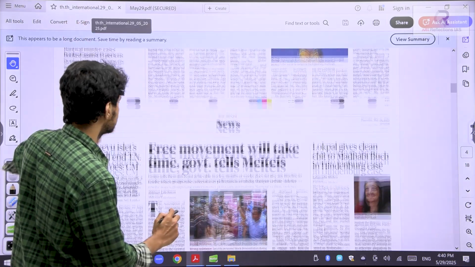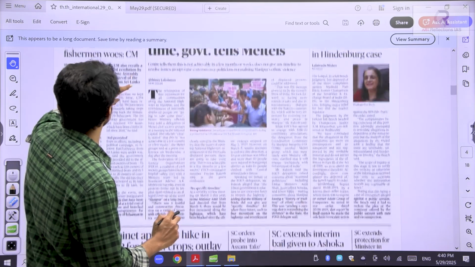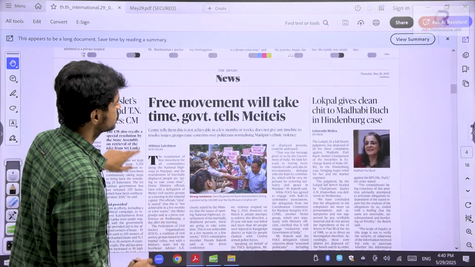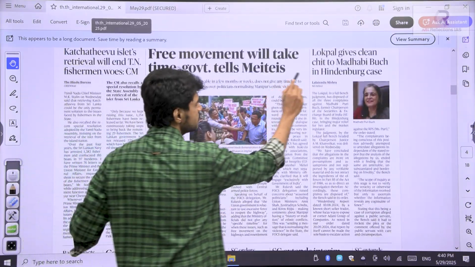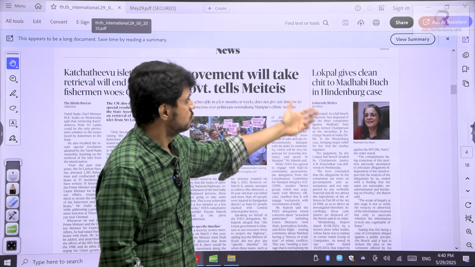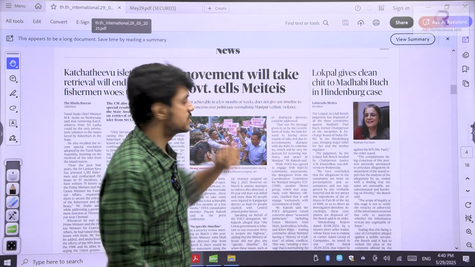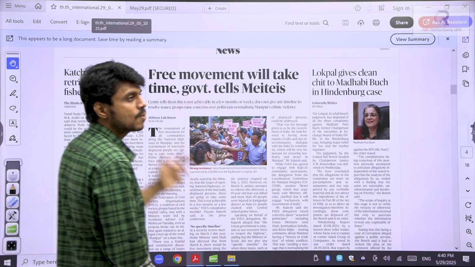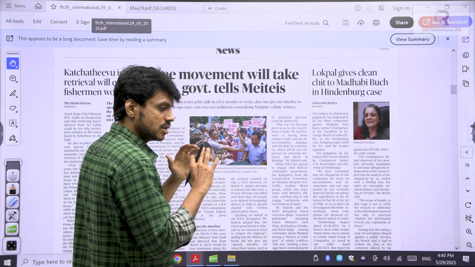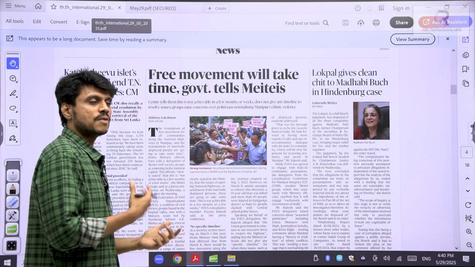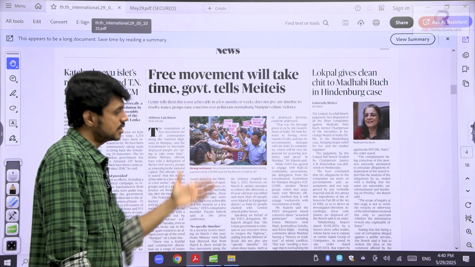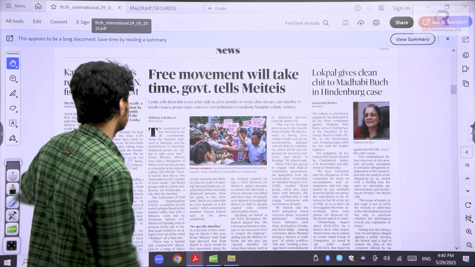Now another important topic that we are going to discuss is about the MSP. See, Kachativu, that's what we have discussed. Lokpal, we will discuss someday. And whoever is watching, for the mains, Lokpal this year is very important. So you need to know what is the Lokpal, what is the structure of the Lokpal, what are the powers, functions, and the challenges of the Lokpal. One day I will take the Lokpal.